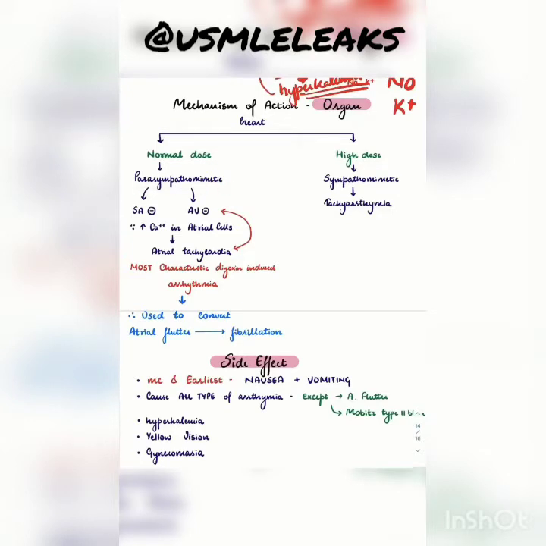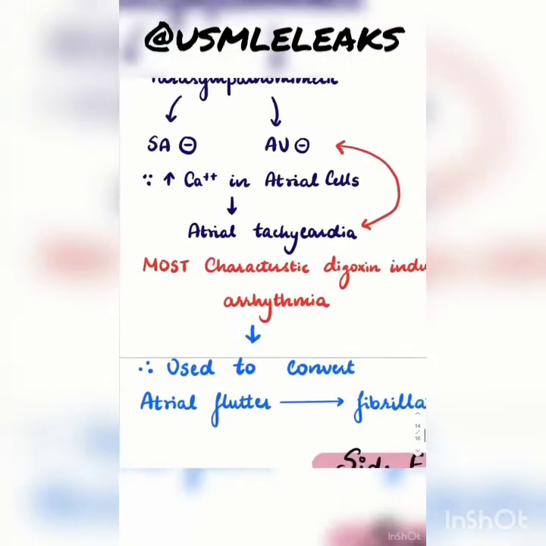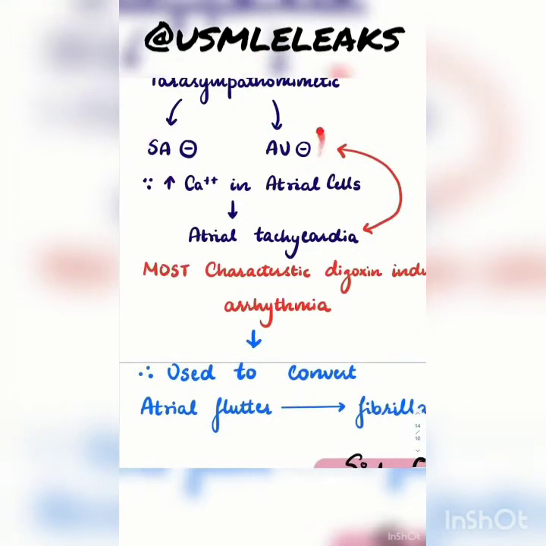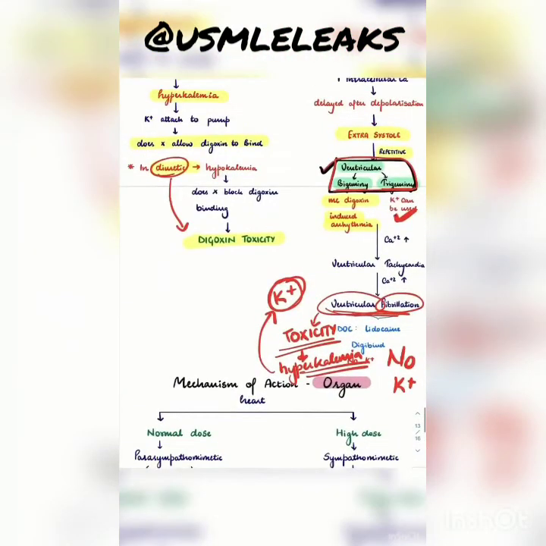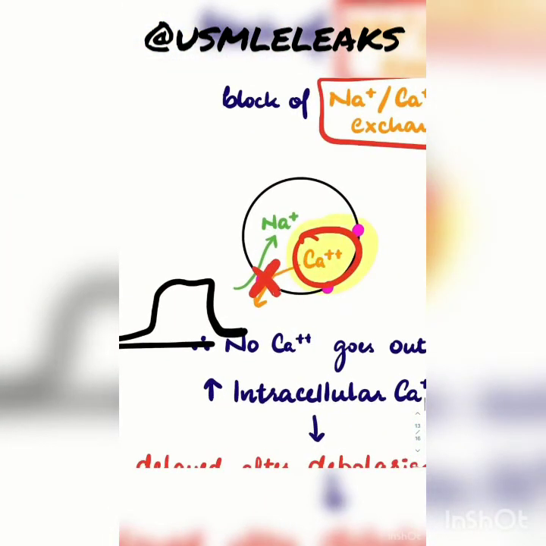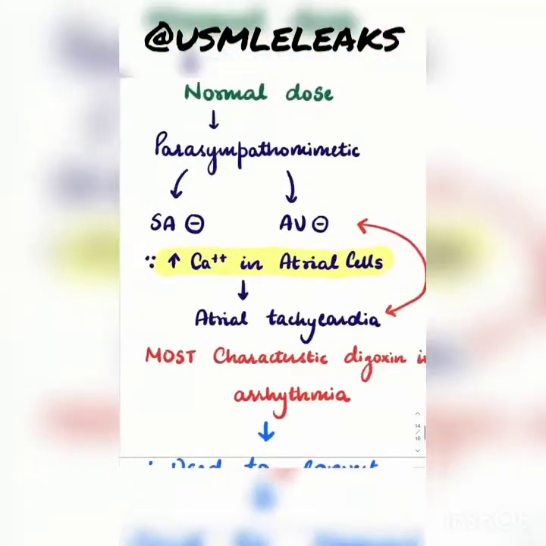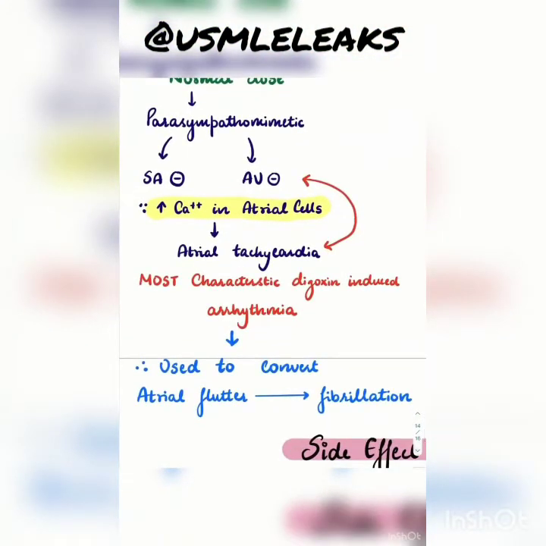What does that mean? We know that the parasympathetic system blocks the SA node and also the AV node. Now, what you need to remember is that although the AV node and the SA node are blocked, the calcium is increasing in the atrial cells. We already studied this in the intracellular effect, that calcium will increase inside the cell. This calcium will further cause atrial tachycardia, because increased calcium will cause extra systoles.